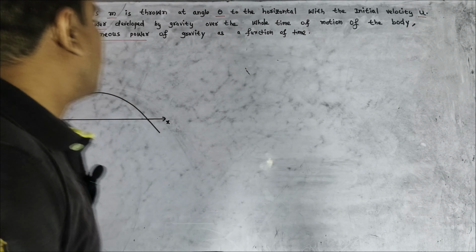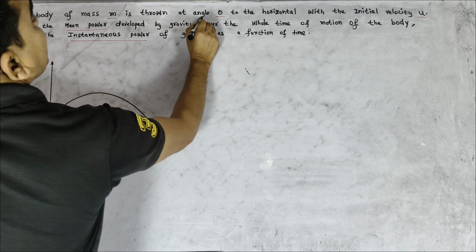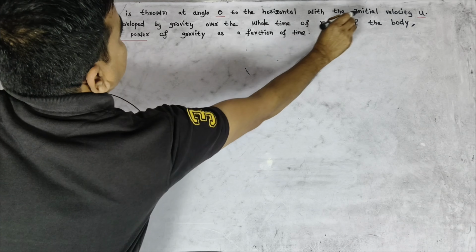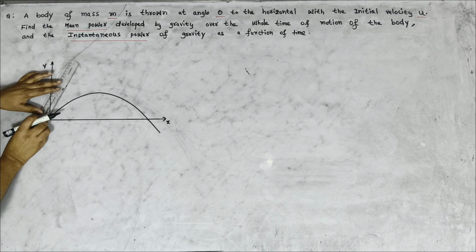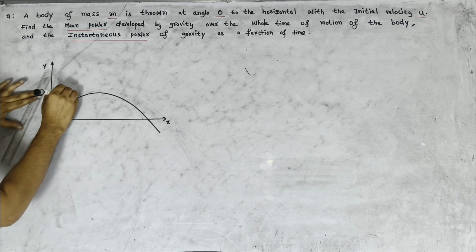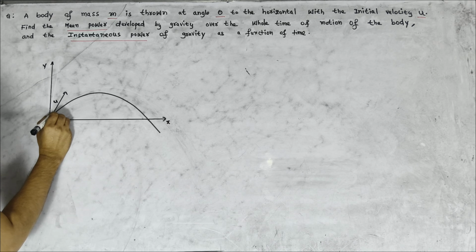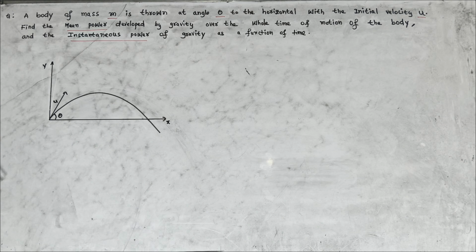Now, according to the question, a body of mass m is thrown at an angle theta to the horizontal with the initial velocity u. This body is initially making an angle theta with the horizontal.